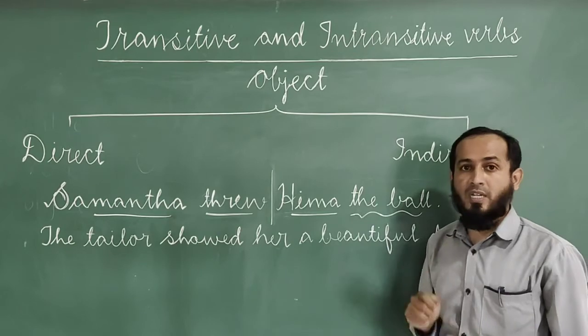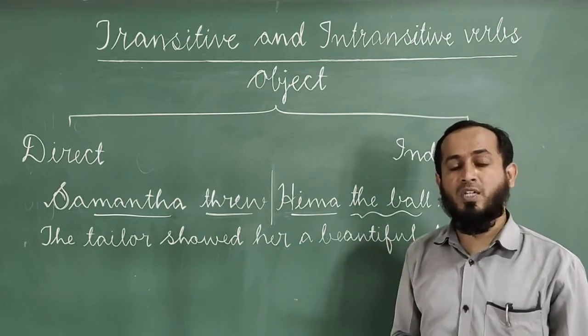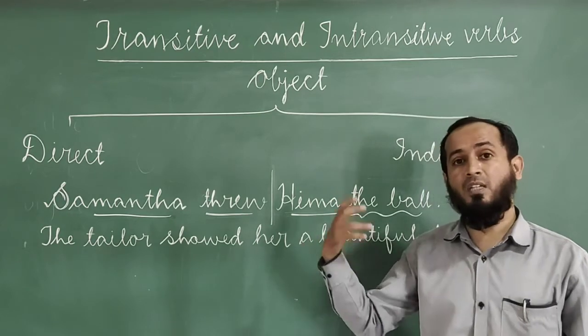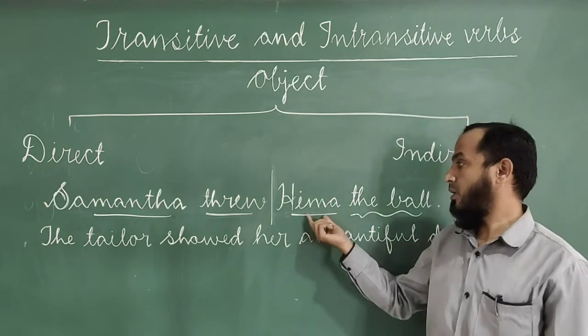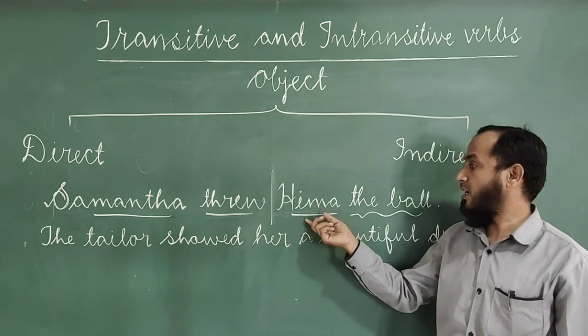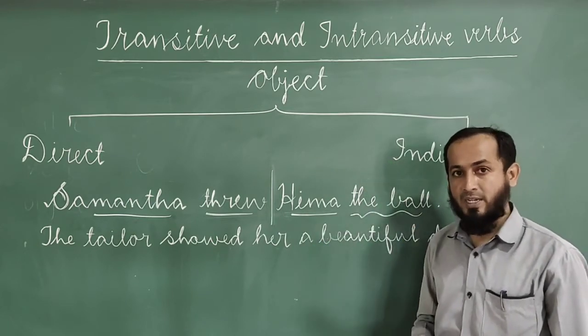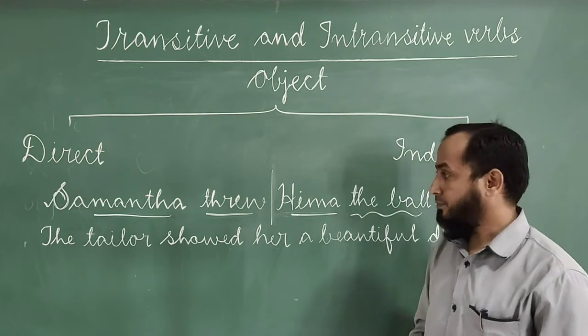Then indirect object. Indirect object answers the question to whom. To whom did Samantha throw? To Hima. So Hima is indirect object. Do you understand? Let us proceed.